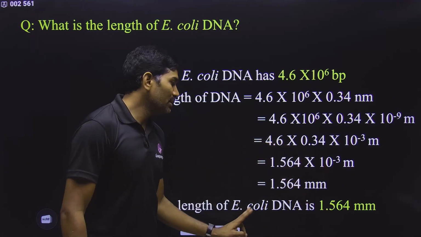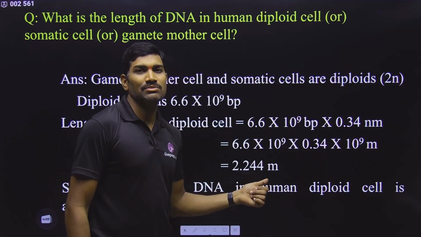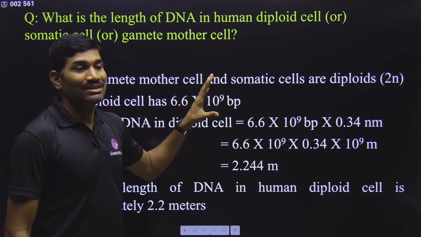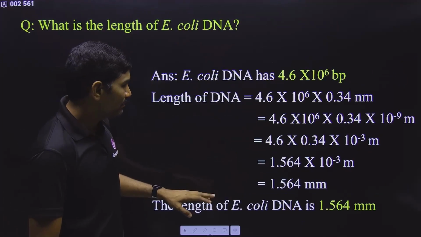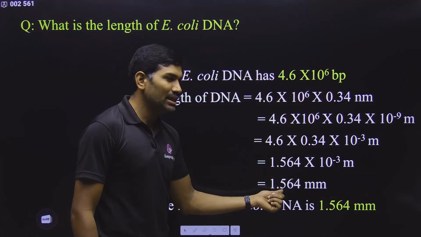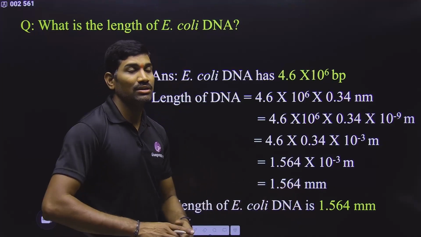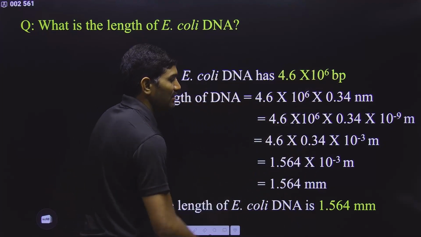For human you are writing in meters. Better try to remember these values. Sometimes they may ask the same question as it is in the examination. So at that time, don't waste time in calculating all these things. At least remember these values. For this E. coli, for 4.6 into 10 to the power 6 base pairs, how much are we getting? 1.564 millimeter. Understood or not?